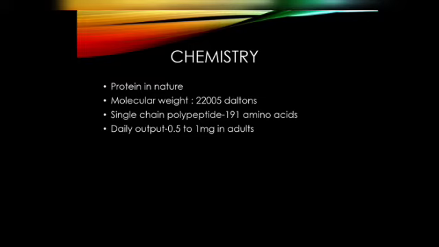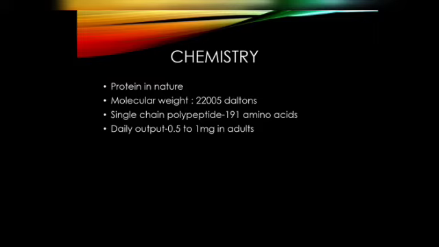Now we are entering into the chemistry of the hormone, that is growth hormone. When we enter into the chemistry, we should know about the nature of the hormone, whether it is a peptide hormone, a steroid, or some other type. When we come to growth hormone, it is protein in nature, with a molecular weight of about 22,005 daltons.